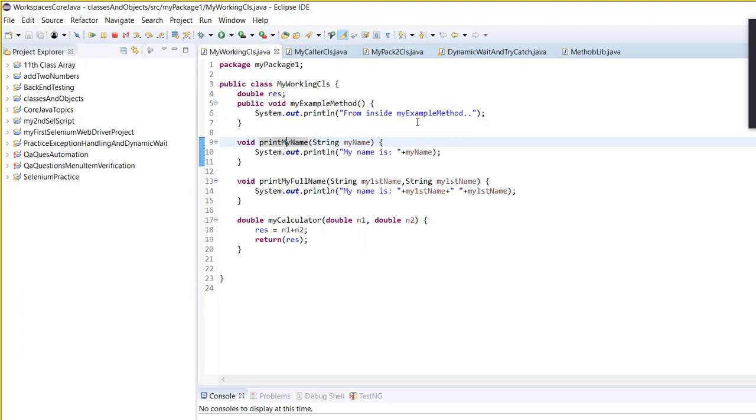A public method means this method is going to be used all over the class. One is void, I think, but the second one was the